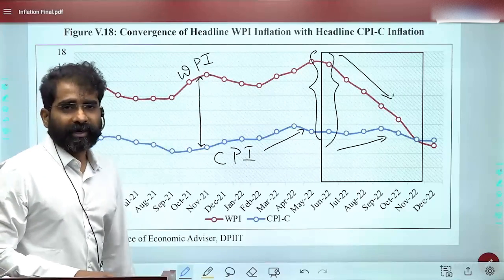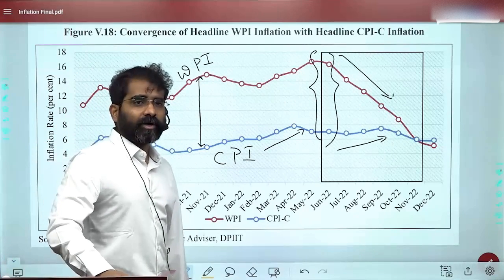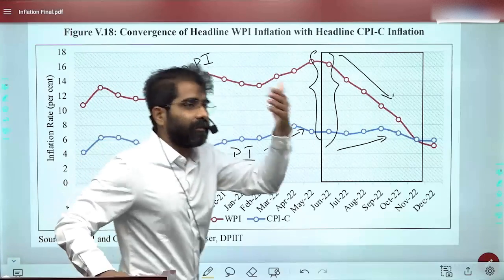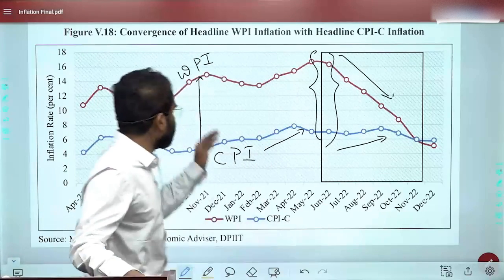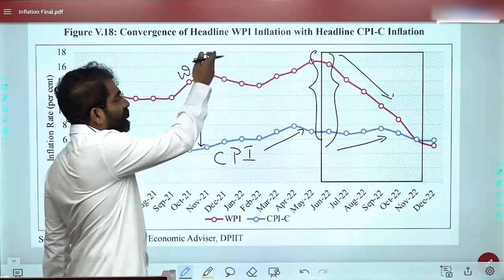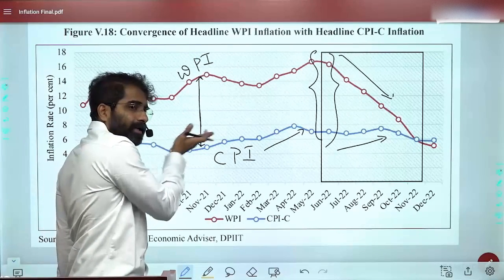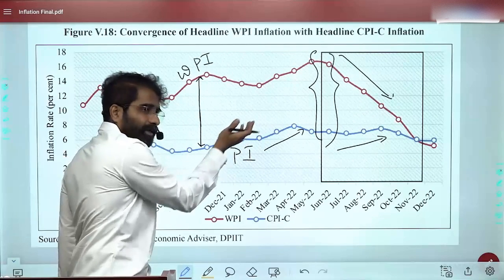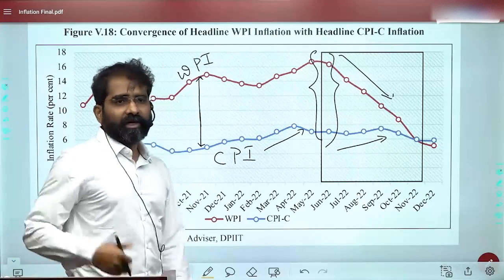Second important aspect is lagged effect, which we were talking about. So once WPI is affected, then CPI will take some more time to get affected. And that is the reason what we observe is, though WPI is increasing, you will not find the impact immediately on the CPI. Okay, and later you will find an impact on CPI. So this is called the lagged effect.